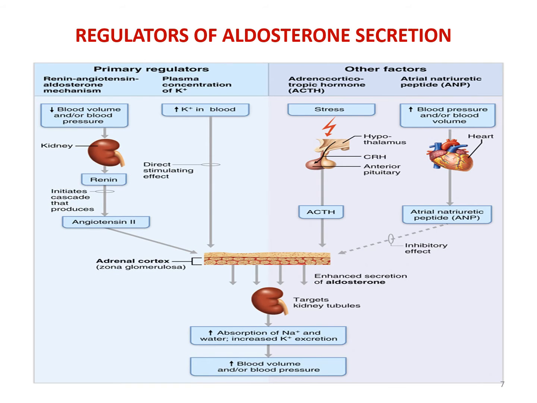Regulators of aldosterone secretion. As I mentioned, the primary regulators are the renin-angiotensin-aldosterone mechanism and the plasma concentration of increased potassium or dehydration. These are the primary regulators of aldosterone secretion. Other factors are mainly adrenocorticotropic hormone, that is ACTH, and atrial natriuretic peptide.